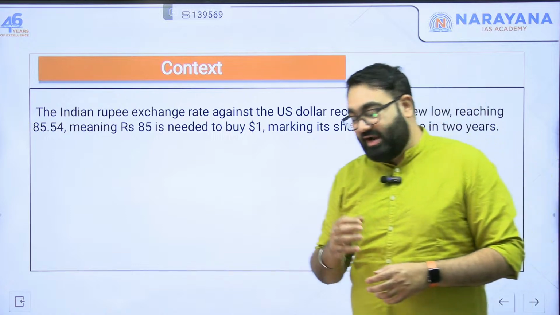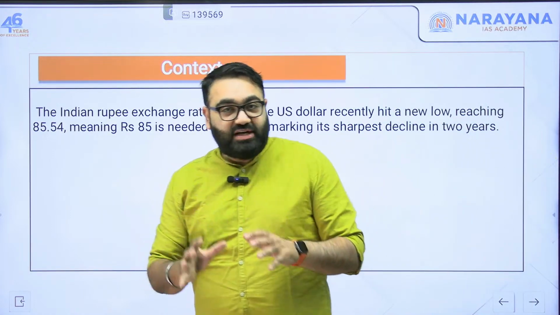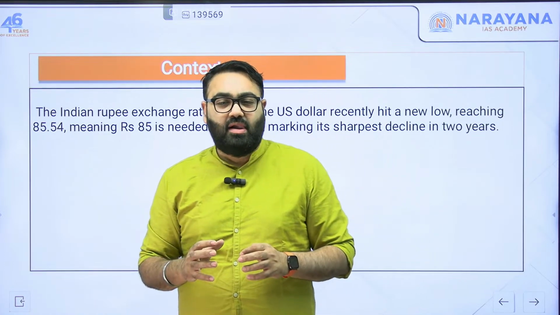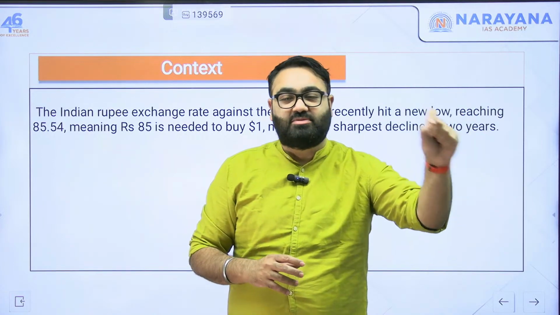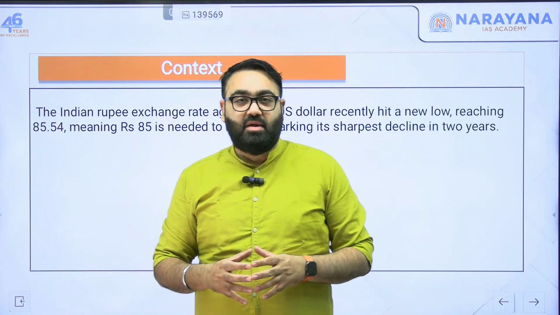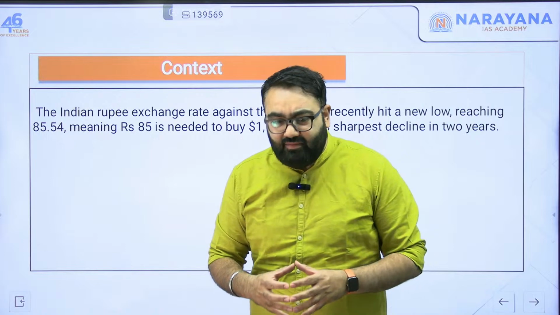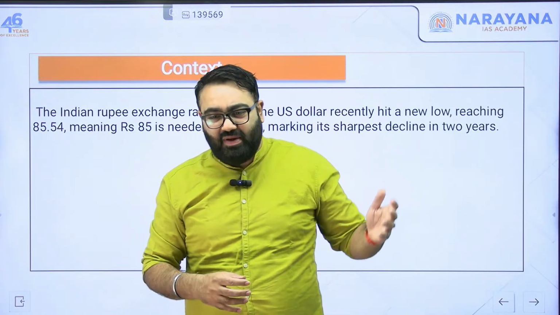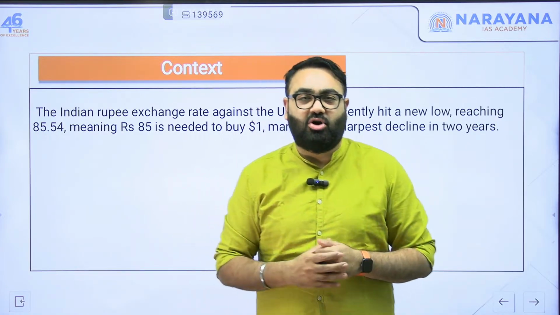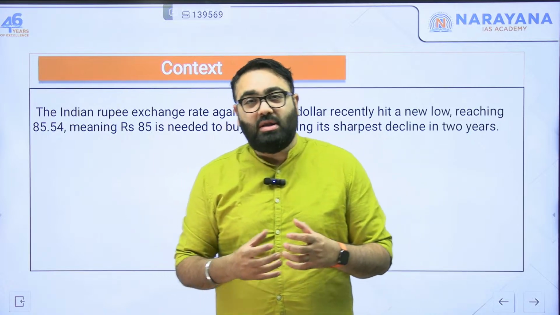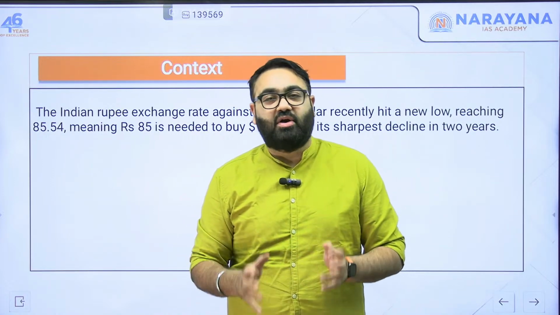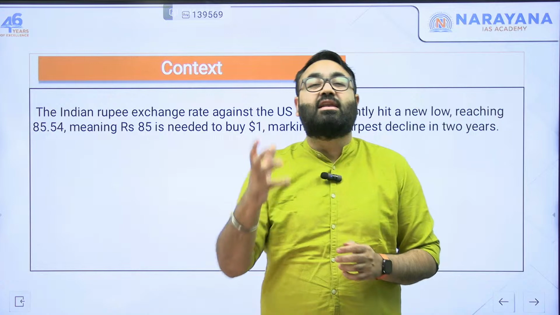And again, please understand, I'll repeat once again, the objective of RBI or the government is never to bring rupee to a certain level. The aim is not that, oh, rupee should be 60 rupees per dollar or 80 rupees per dollar. No. The aim is just to reduce volatility, because that is not good for an economy. You can't have a situation where today the rupee is, let's say, 80 rupees a dollar, tomorrow it's 90, then it's 70, because this volatility does not augur well for the economy. It does not allow the investors or the businesses to make a long-term plan. So the idea of the government or the RBI is mainly to reduce volatility, and they are not aiming for one specific level of rupee.